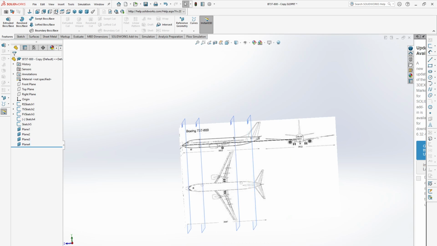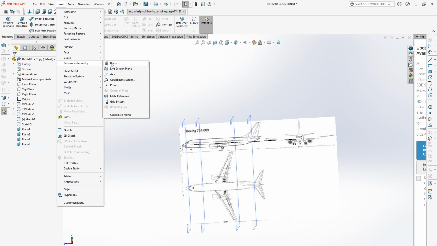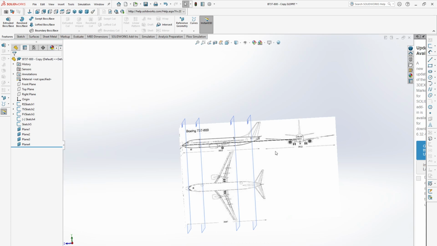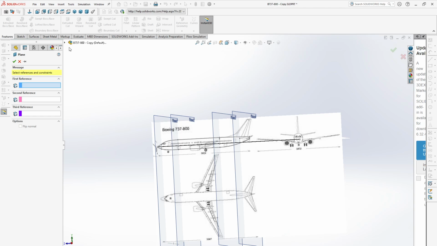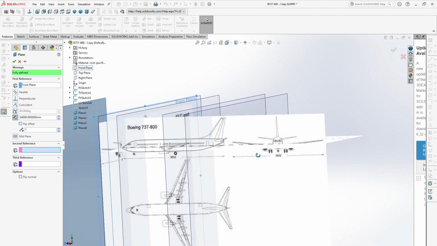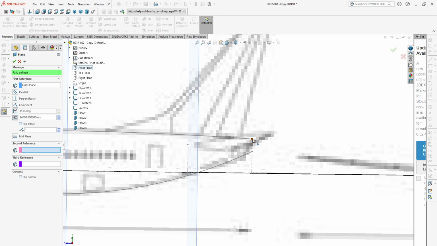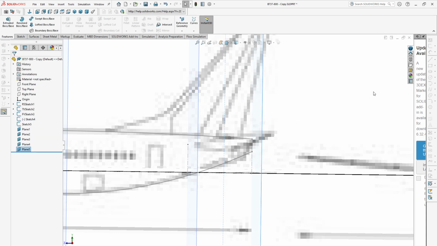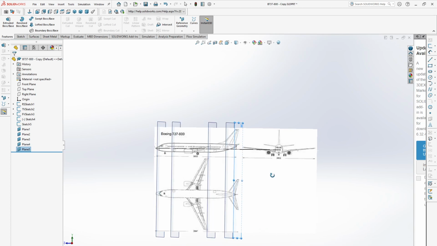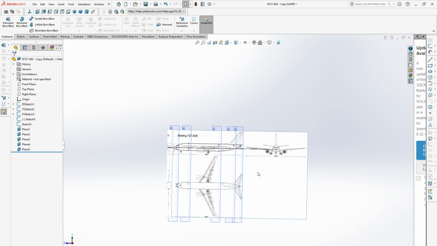Now at last we need to take the last plane at the end of the fuselage. Okay, the reference plane will be the front plane again, and just click this point. Okay, we have 5 planes here.